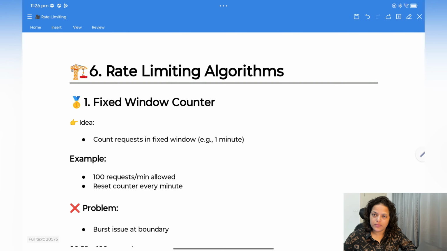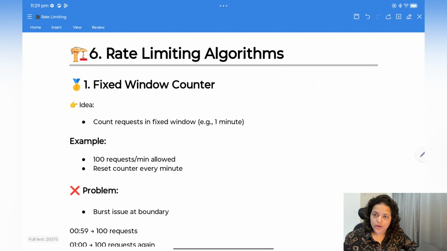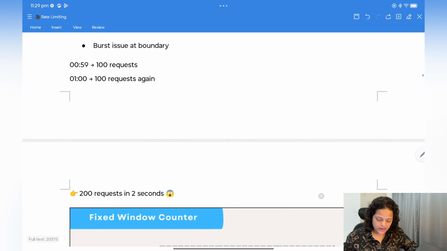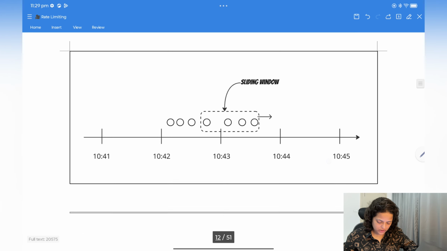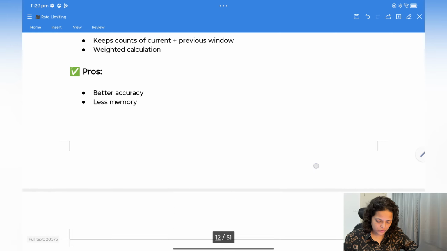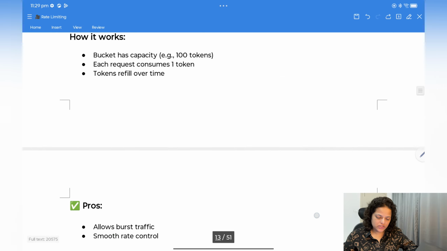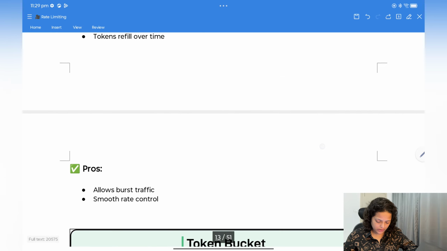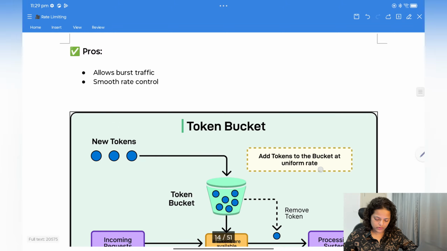Now let's talk about rate limiting. Okay, so now you have rate limiting algorithms, and let's jump directly in. You have 5 rate limiting algorithms, and we will discuss all 5. So let's jump on the token bucket or leaky bucket. Okay, let's start with the token bucket.